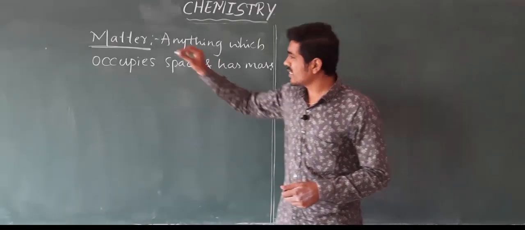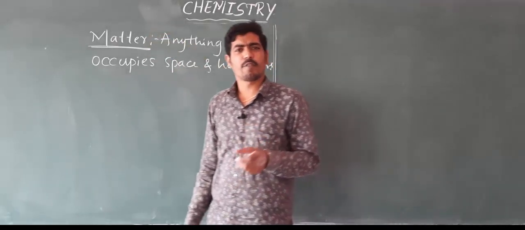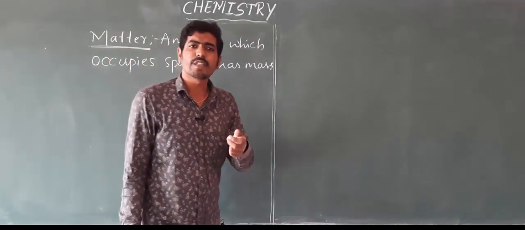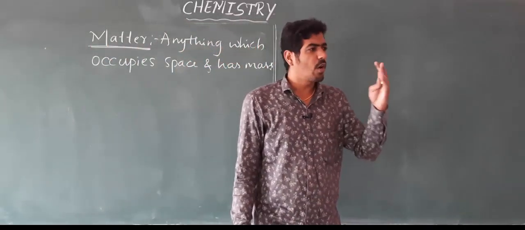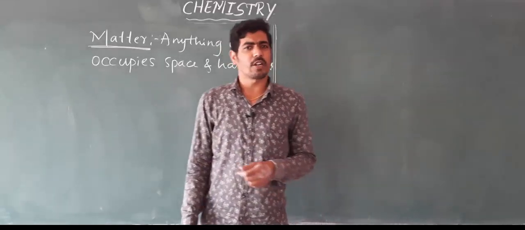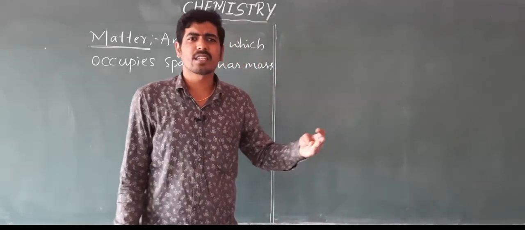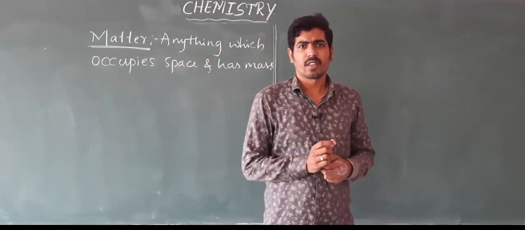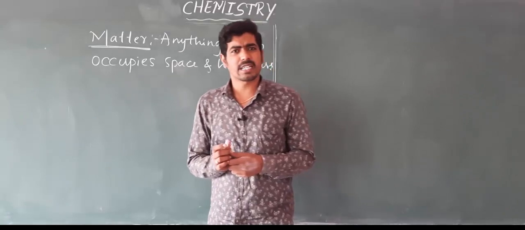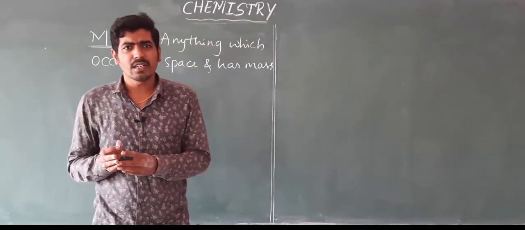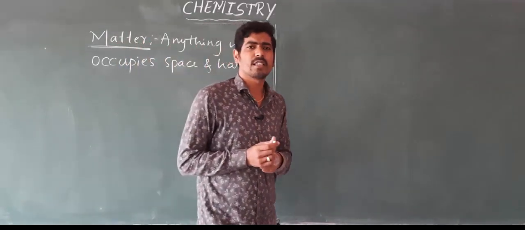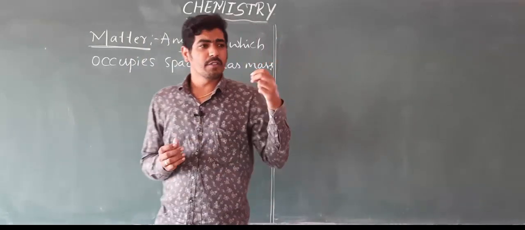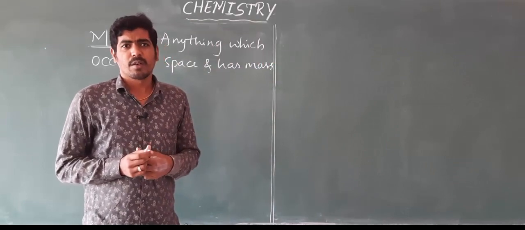Now this matter can be classified into different types based upon their physical states. Whatever things you observe in your surroundings, all those things are not present in the same physical state. They have different physical states. Some have a rigid surface, some have a soft surface, and some are even not visible to us.